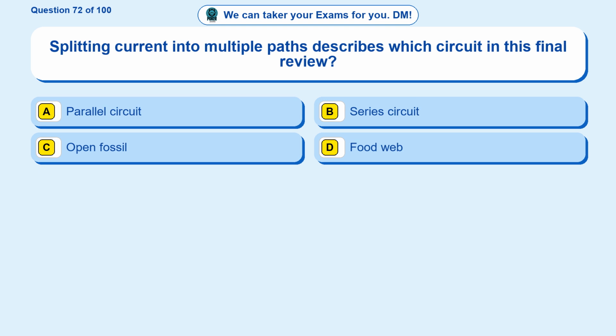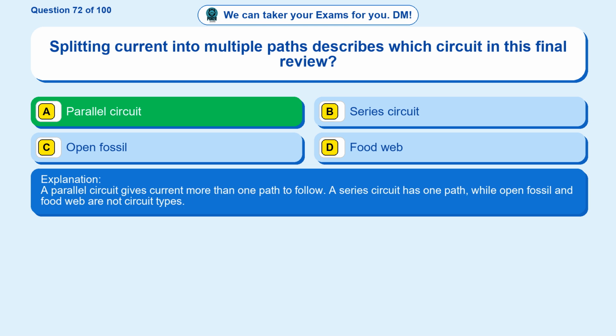Question 72. Splitting current into multiple paths describes which circuit in this final review? Option A, parallel circuit. Option B, series circuit. Option C, open fossil. Option D, food web. The correct answer is option A. Parallel circuit. A parallel circuit gives current more than one path to follow. A series circuit has one path, while open fossil and food web are not circuit types.